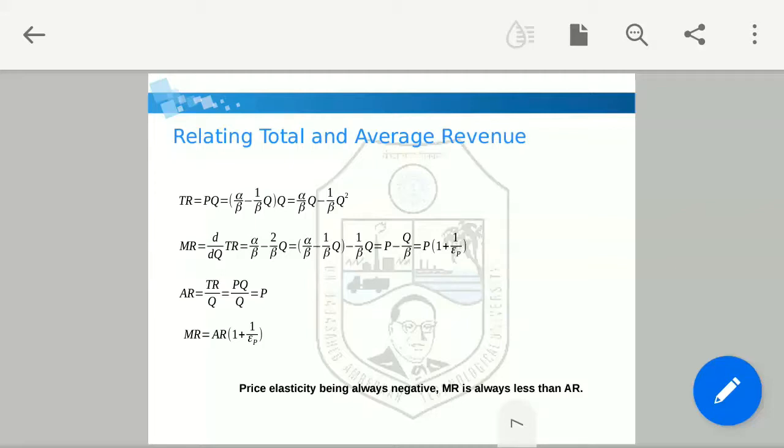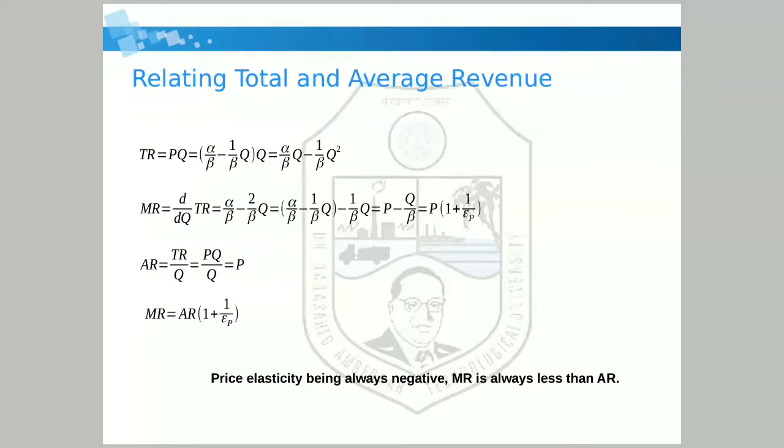Now marginal revenue is the first differentiation of total revenue. When you differentiate this total revenue with respect to Q, you will get alpha divided by beta minus 2 divided by beta into Q, which we can rewrite as alpha divided by beta minus 1 by beta Q, minus 1 by beta into Q. Alpha divided by beta minus 1 by beta into Q is known as P, which we can calculate from the equation of the demand curve.